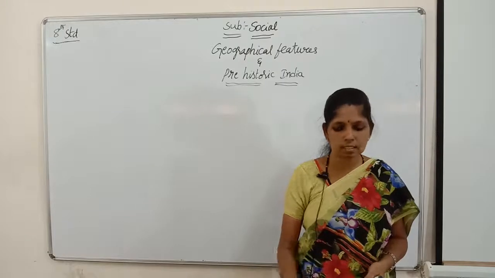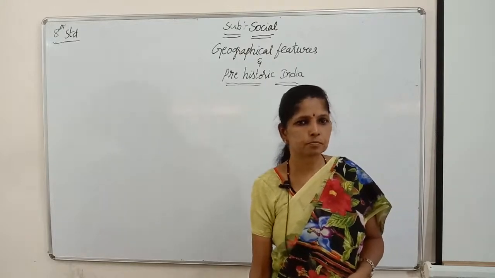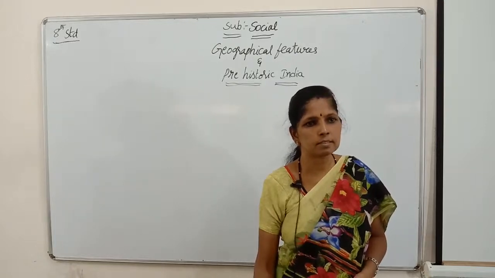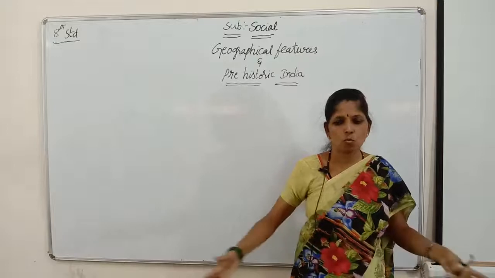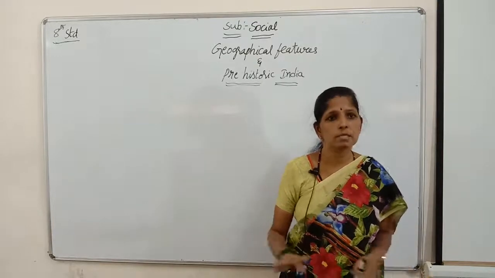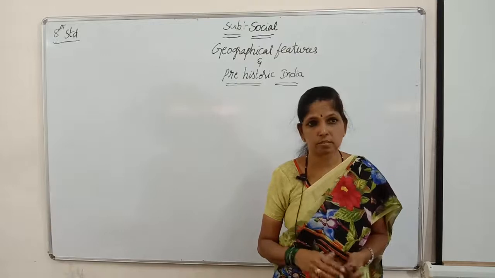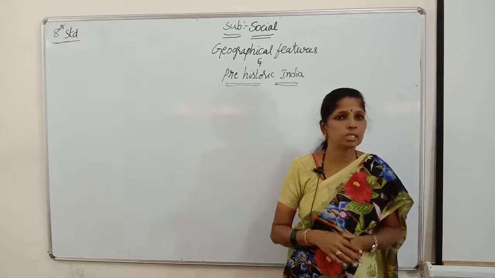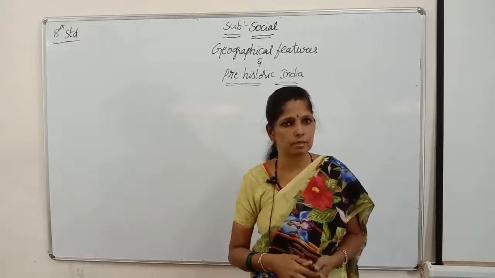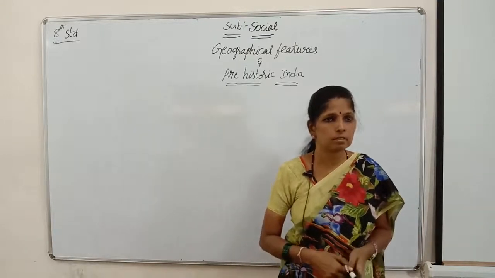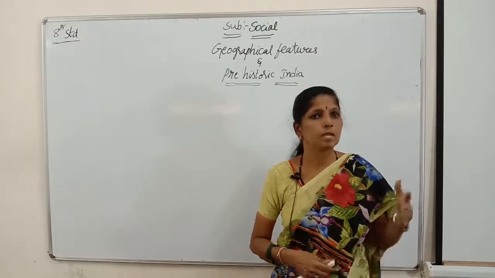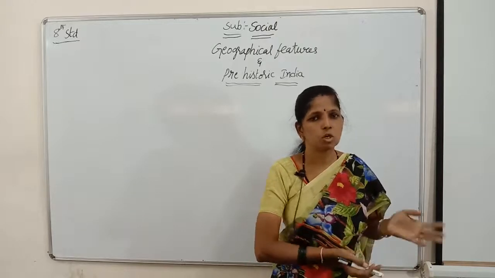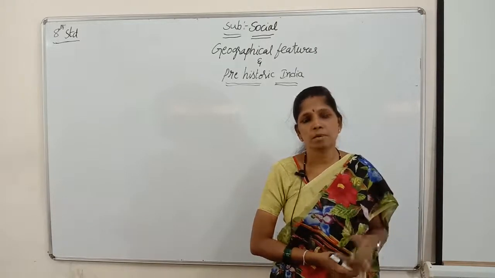Now the Indian coastline. This coastline is very vast and stretches over 6,100 kilometers. Remember well, the coastal area stretches over 6,100 kilometers. The eastern coastline is called the Coromandel coast, and the western coastline is referred to as the Konkan and Malabar coast.